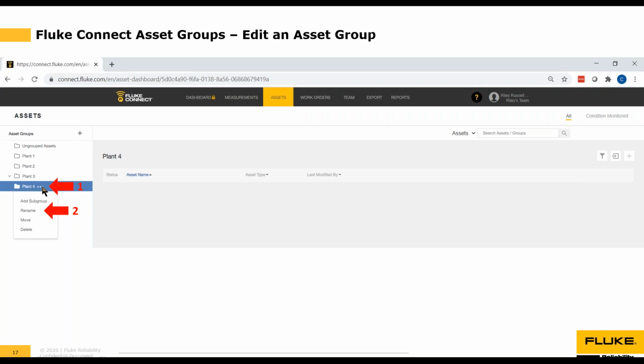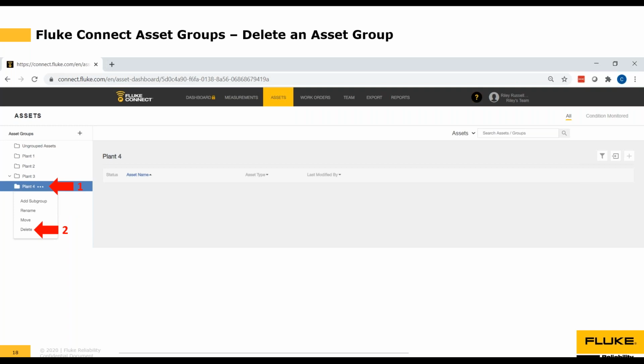And then if you go slightly over to the right of the actual asset group name, you'll see there are 3 little dots there. And if you click on the 3 dots next to the asset group name, a pop-up box comes up. And here you'll be able to see next to the number 2, we've got a couple of options for editing our asset group. We can rename it or we can move it. So we can choose to move this asset group to make it a subgroup of one of our existing groups if we like. Maybe we accidentally put it in the wrong spot, so we can relocate that.